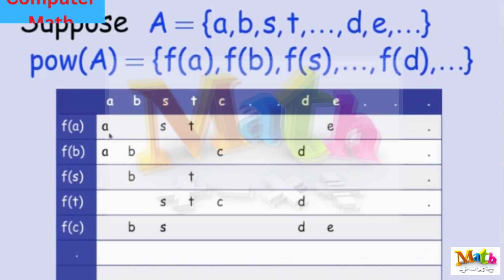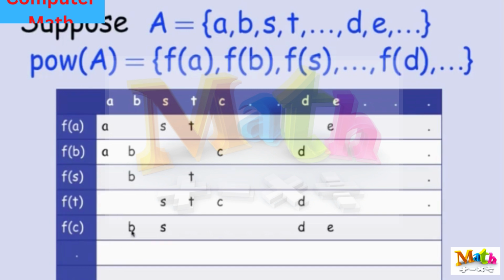So here's an example where F of A has an A in it and no B, but it has an S in it and a T in it, no C, no D, it has an E. Likewise, F of B has an A and a B and no S or T, but it's got a C and so on. So I filled in this matrix by taking F of an element in A, which is supposed to be a subset of A, and writing out all of the elements in that subset under the corresponding element of the subset.